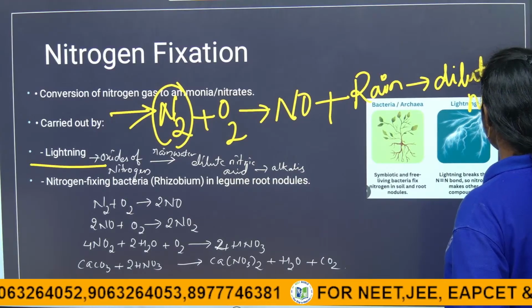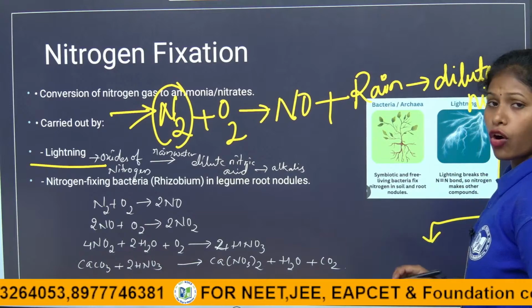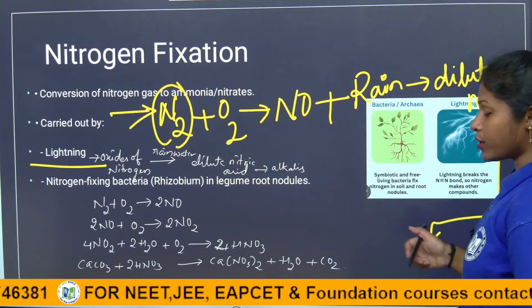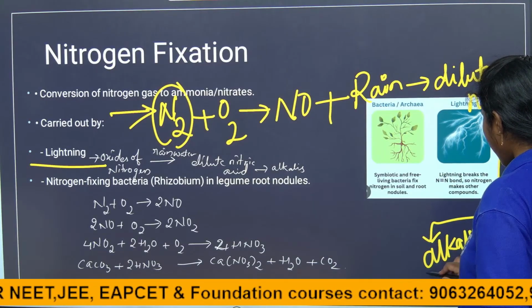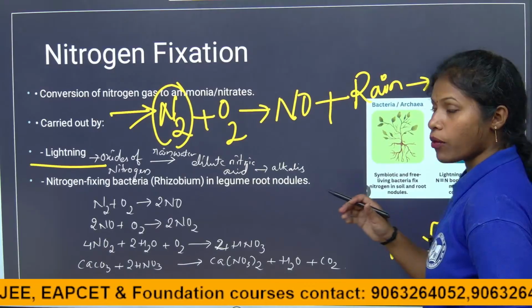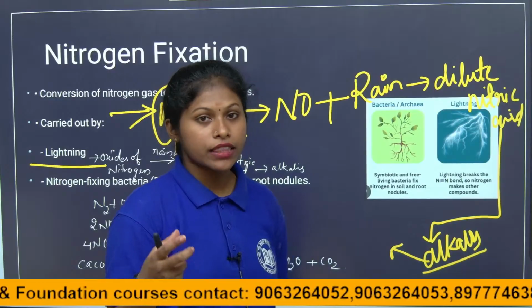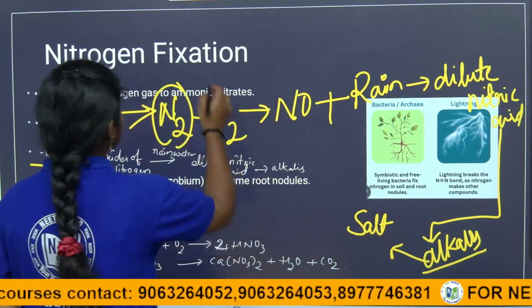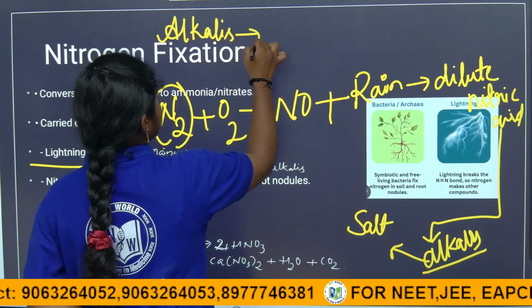When this dilute nitric acid falls onto the alkalis. What are the alkalis? The chemical substances that form salts when they react with an acid. What are alkalis, children? Alkalis are nothing but substances.